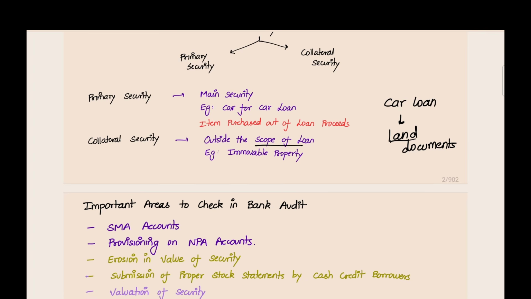If the borrower does not repay, in this case, first they will take the car. And after taking the car, if the amount cannot be recovered by selling the car, and some amount is remaining, for that they will sell the land and recover the amount from the land. First, they will go to the primary security. Second, they will touch the collateral security. In some cases, without primary security also, only based on collateral security, they can give the credit.